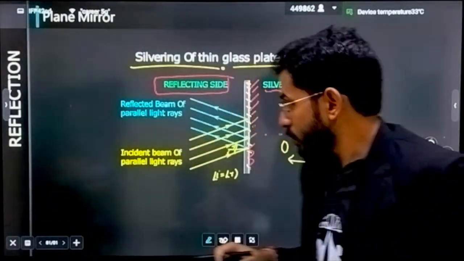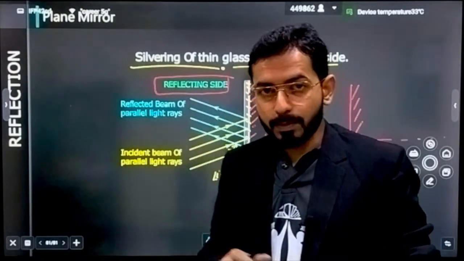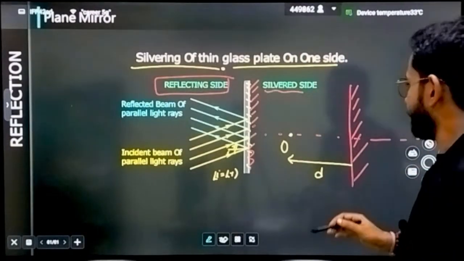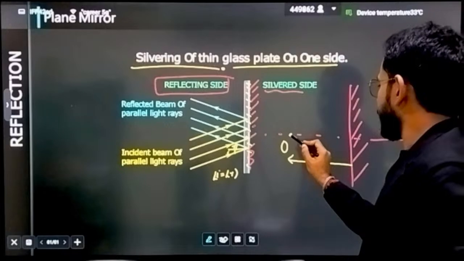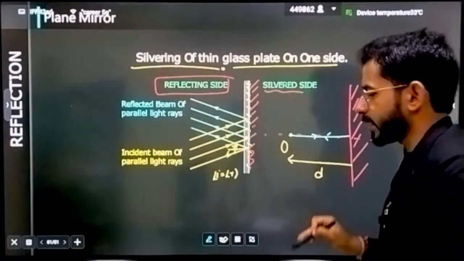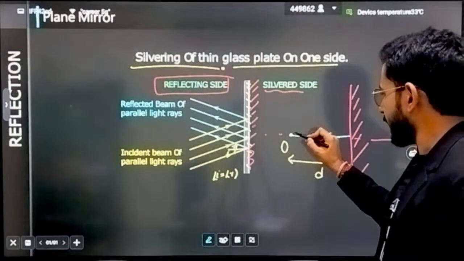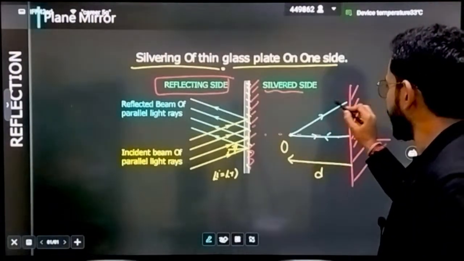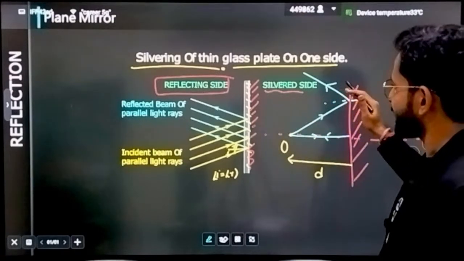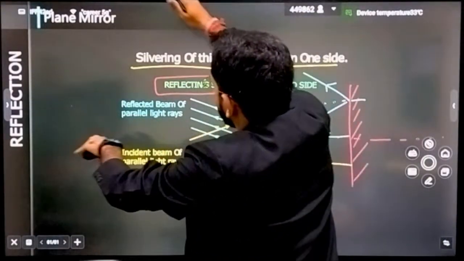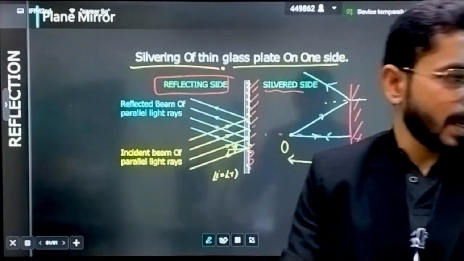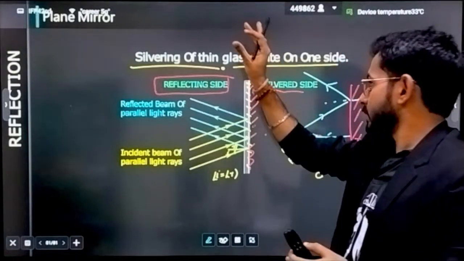Okay, so how do we decide in a plane mirror? I will tell you about the cross section diagram. See, let's suppose one ray is directly coming perpendicular to the mirror, and it will be reflected back on the same line. Second, let's suppose it is coming at some angle and it is reflected like this. So this is one ray, this is the second ray. This is the way they are going to propagate. Can you tell me at what point they are going to converge? Never. They are never going to converge if you are taking them on the same side.